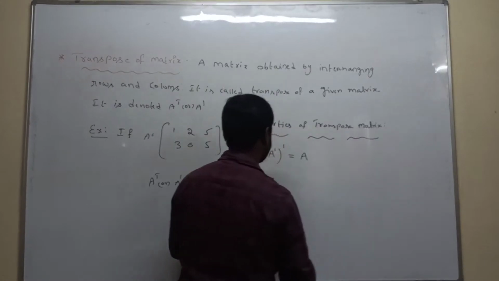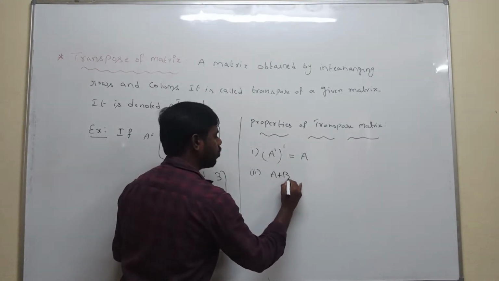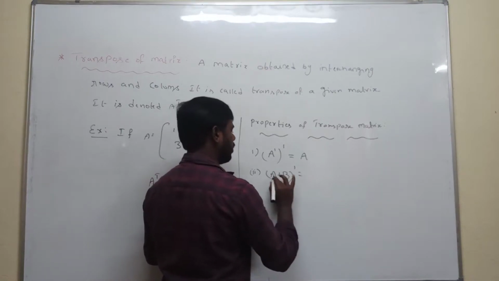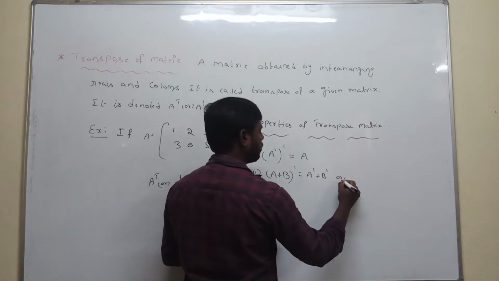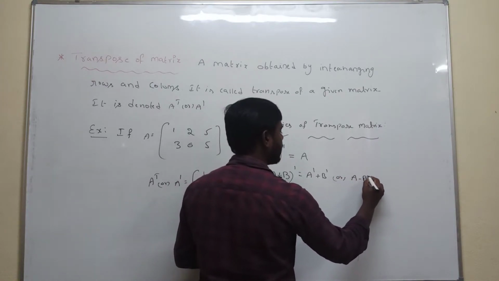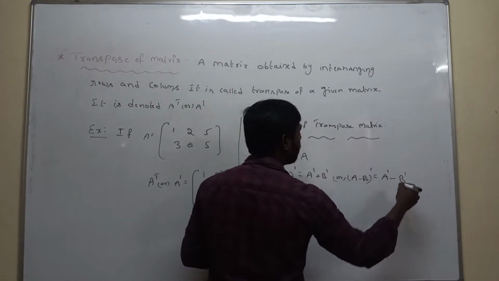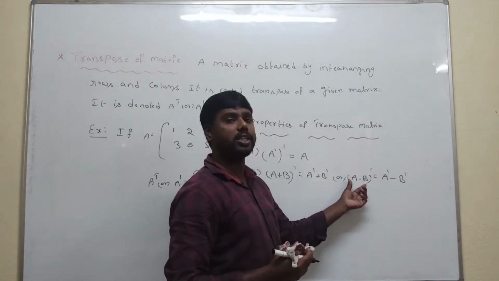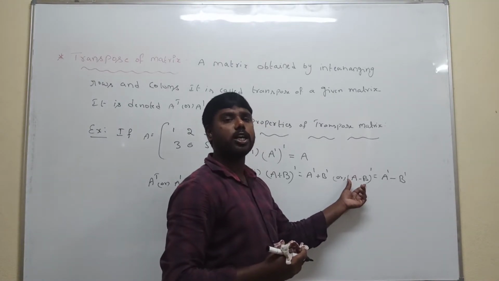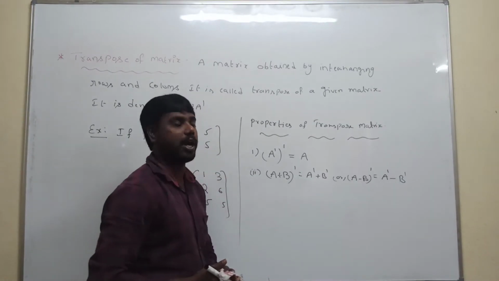Next, the second case. A plus B whole transpose is equal to A transpose plus B transpose. Similarly, A minus B whole transpose is equal to A transpose minus B transpose. We can do the LHS part by subtracting both the matrices, and after that calculate the transpose; on both sides we get the same transpose of the matrix.